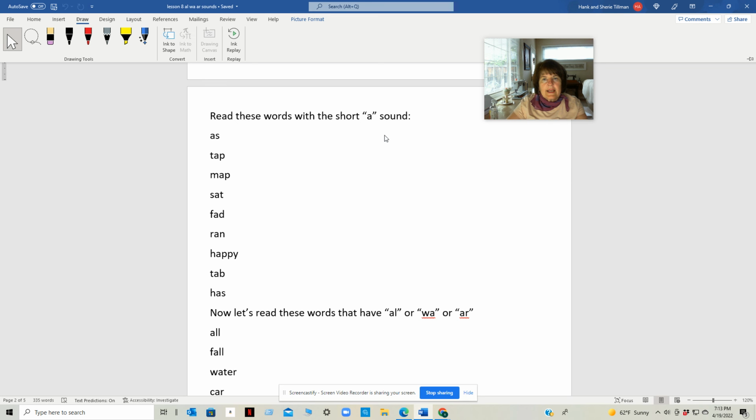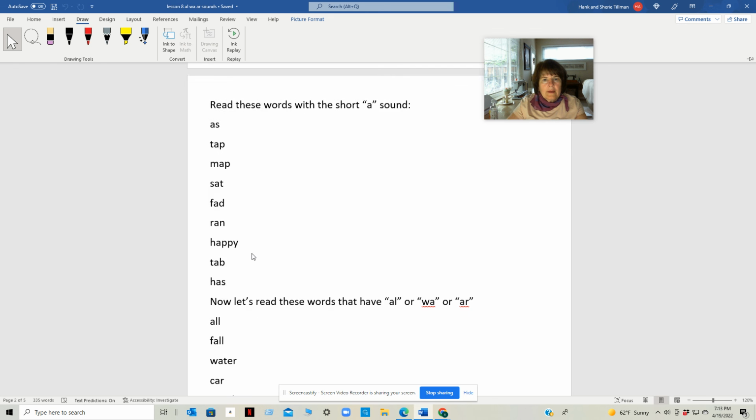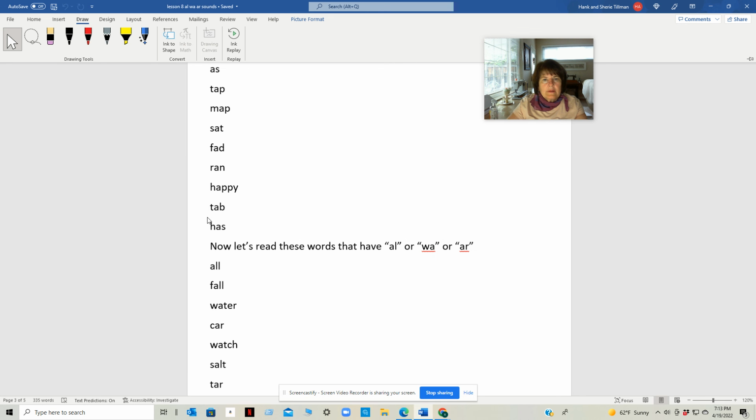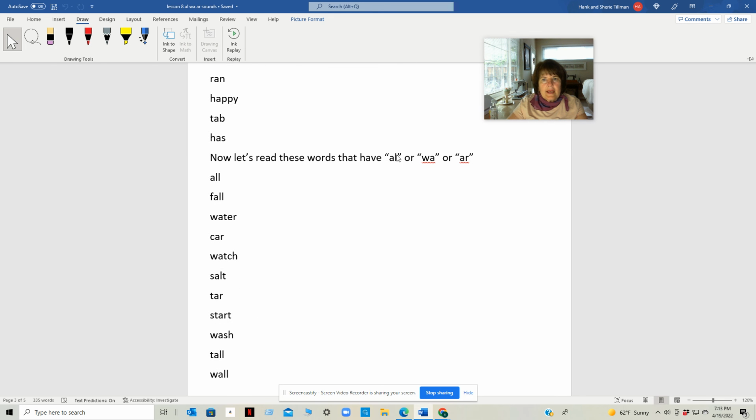Let's read these words with a short A sound. Remember, short A sounds like ah: as, tap, map, sat, fad, ran, happy, tab, has. Now let's read these words that have AL, WA, or AR.